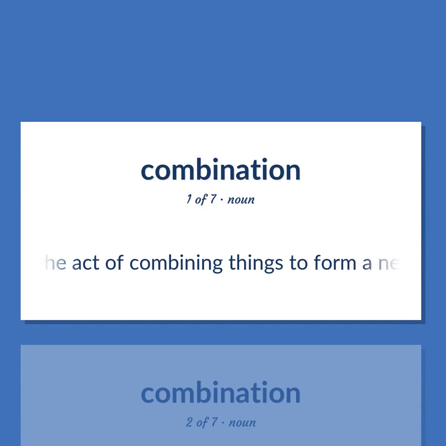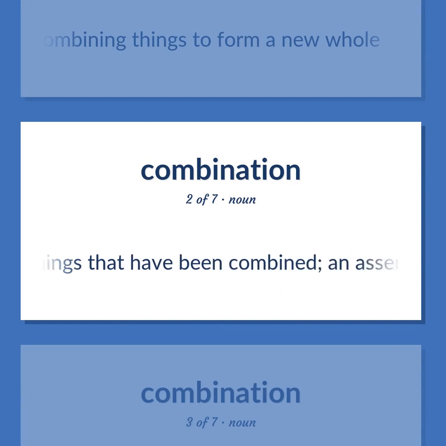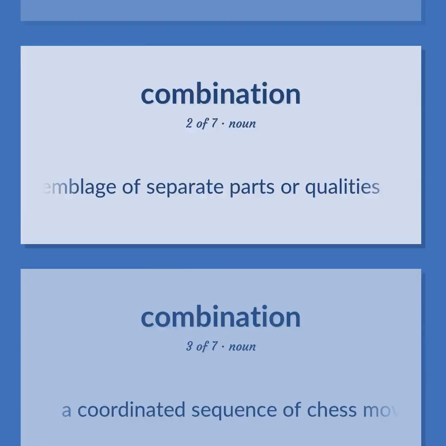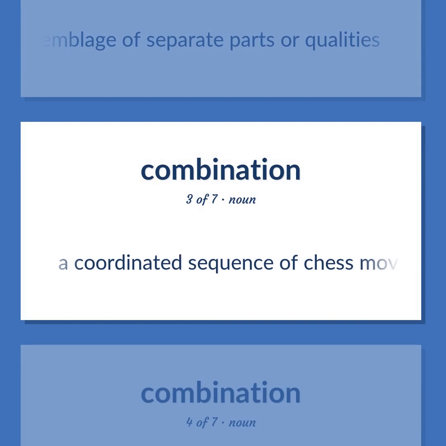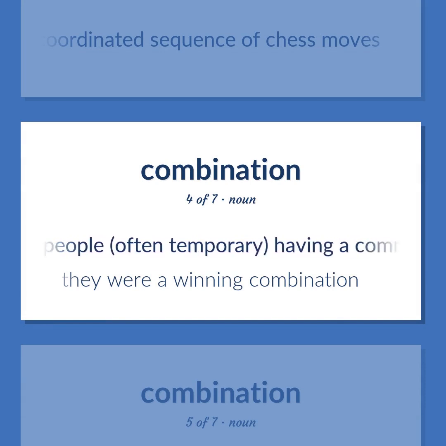The act of combining things to form a new whole. A collection of things that have been combined. An assemblage of separate parts or qualities. A coordinated sequence of chess moves. A group of people, often temporary, having a common purpose. They were a winning combination.